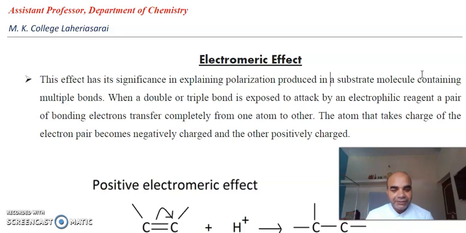The second important point regarding the electromeric effect is that it occurs in molecules which have multiple bonds, whether double or triple. It does not occur in compounds with only single bonds. So this electromeric effect is the property of the pi bonds, not sigma electrons. As in the case of the inductive effect, it was with the sigma electrons, but in the electromeric effect, it is with the pi electrons.